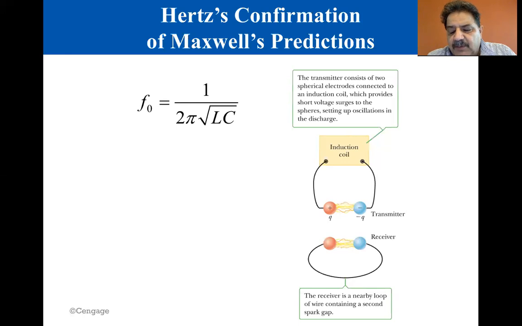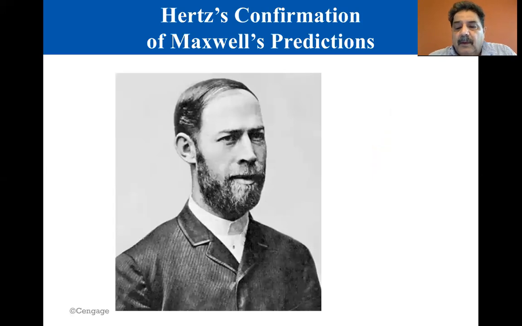We can think of Hertz's experiment as being analogous to when a tuning fork picks up the vibrations from another identical tuning fork. Hertz hypothesized that the energy transferred from the transmitter to the receiver is carried in the form of waves, which we now recognize as electromagnetic waves. He performed a series of experiments where he showed that the radiation generated by the transmitter exhibits wave properties: interference, diffraction, reflection, refraction, and polarization. All of these are also exhibited by light.